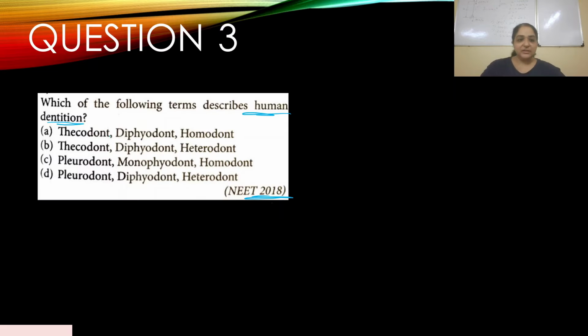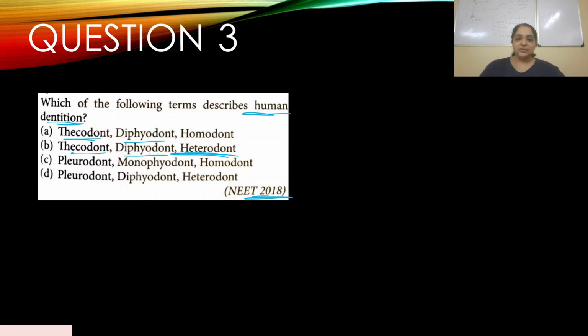See, we know human dentition is thecodont, right? It's diphyodont and it is heterodont. Heterodont, there are many different types of teeth. It's not just one form of teeth throughout your jaw. You have different types of teeth.